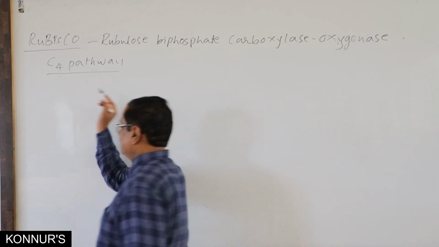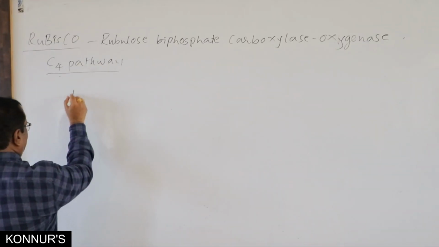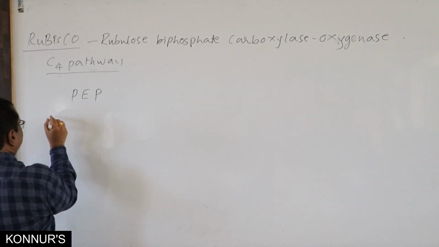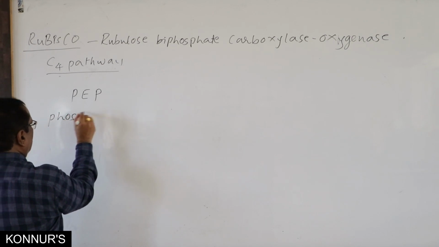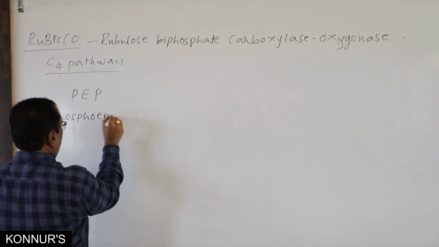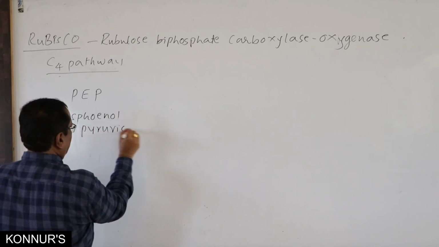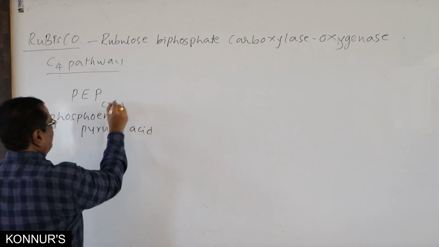See here, in C4 pathway, the compound which fixes CO2 is phosphoenol pyruvic acid. It is having 3 carbons.